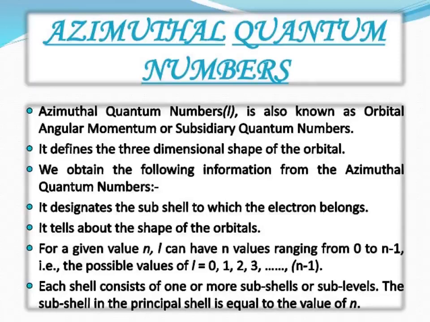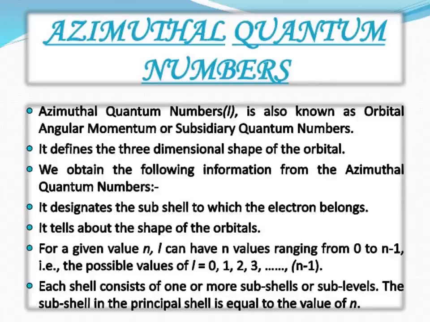Now the maximum number of electrons that can be accommodated in a given subshell is 2 into (2L plus 1). The most interesting fact about the azimuthal quantum number is that it is used to find the orbital angular momentum.